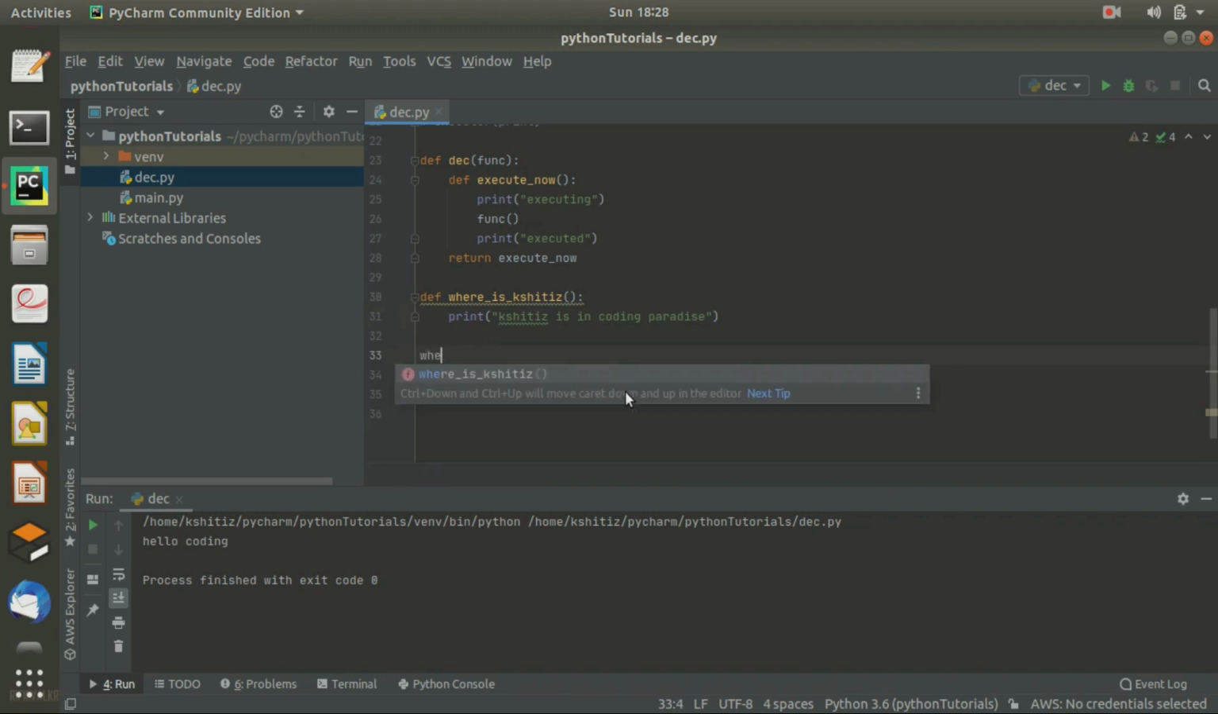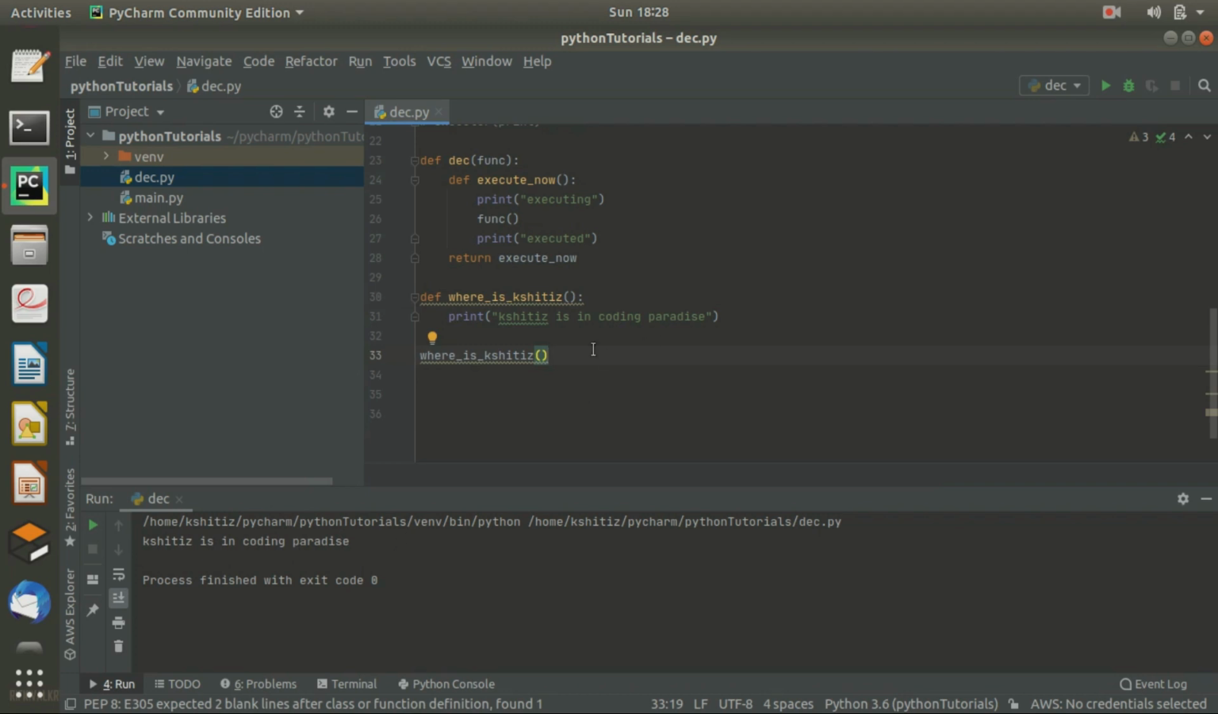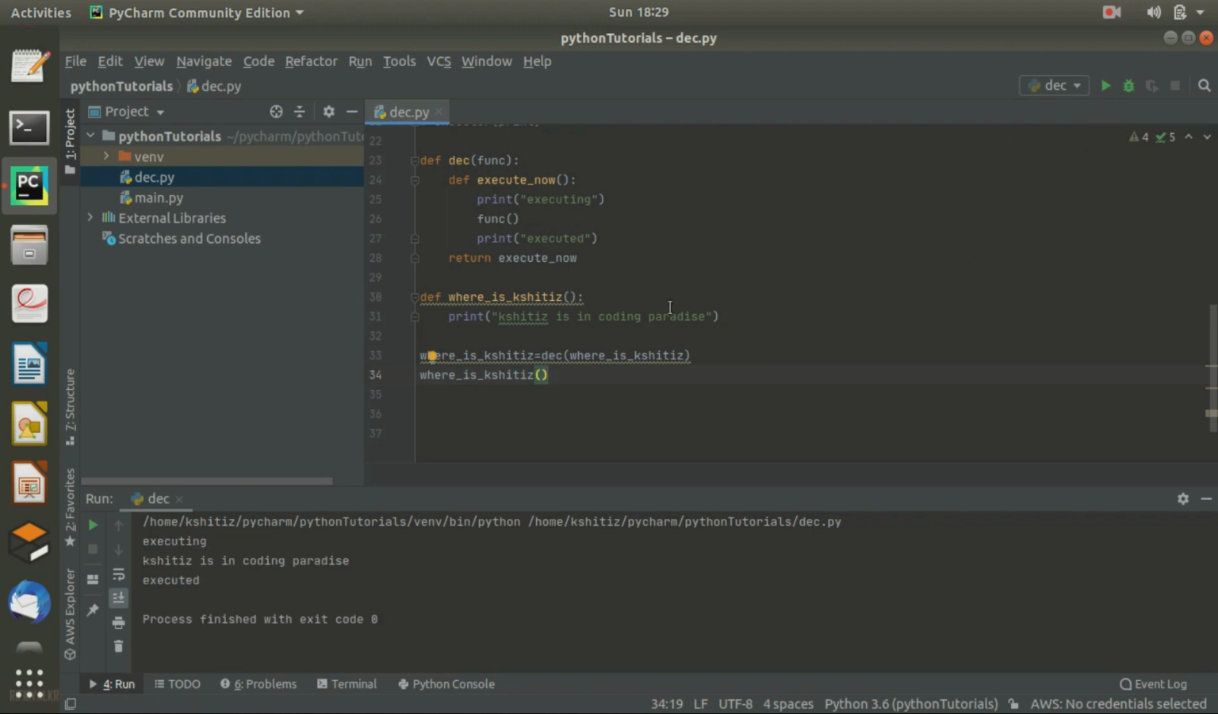Okay, what if I call this function where is Kshitij? So it is printing Kshitij is in coding paradise. Obviously it is printed, there is nothing new in it. But if I do some changes here, like DAG and where is Kshitij, if I pass the where is Kshitij function in DAG and assign this into where is Kshitij, so now if I call where is Kshitij, it is now the decorated function. Let's see what it will do. It is printing executing, Kshitij is in coding paradise, executed.